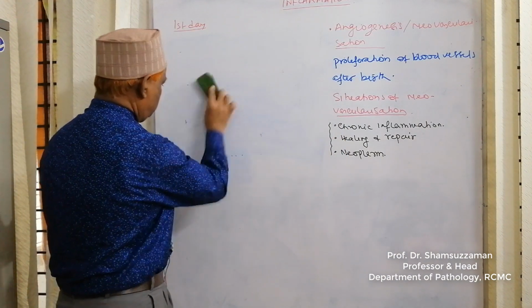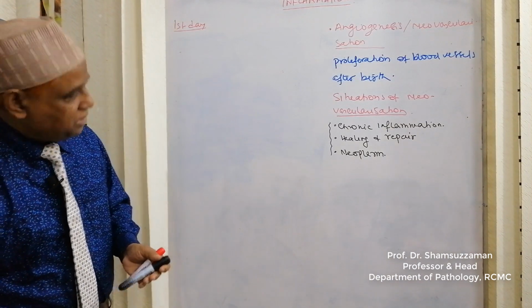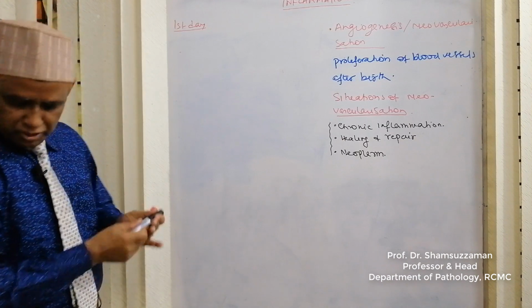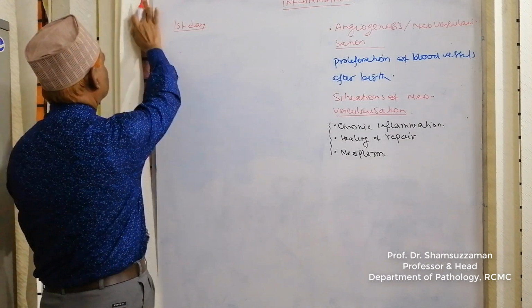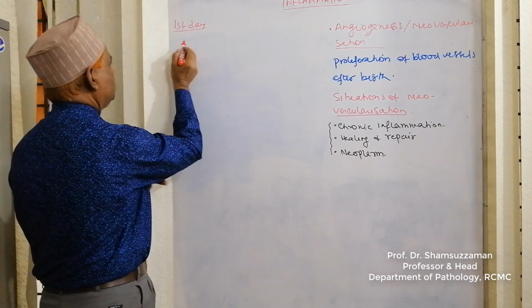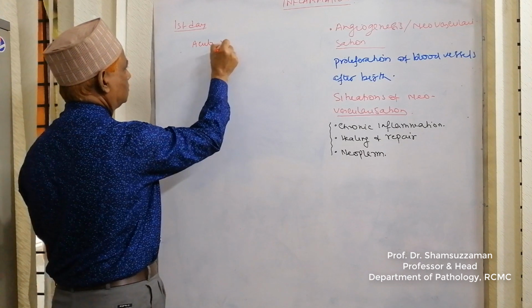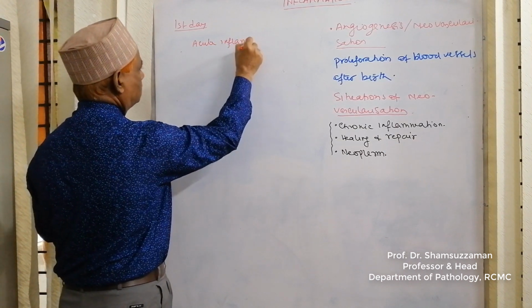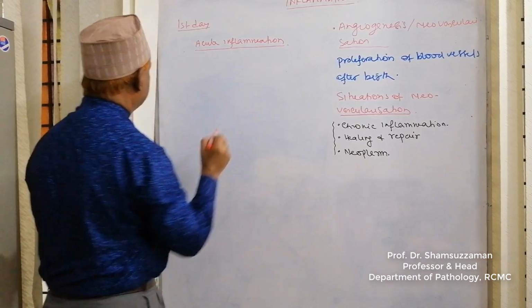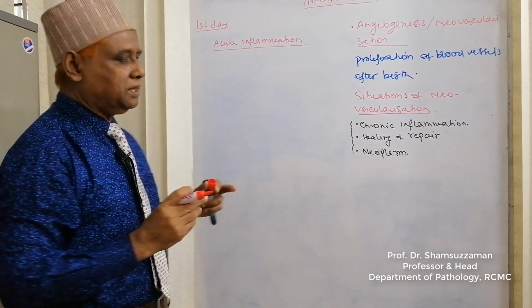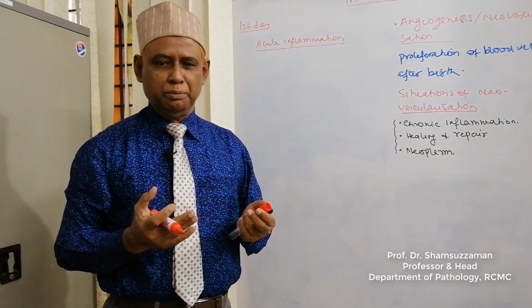Dear audience, now come to acute inflammation in detail. What are the criteria of acute inflammation? It is sudden in onset, short in duration, and exudative in nature.